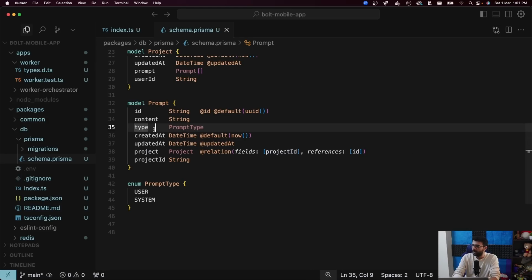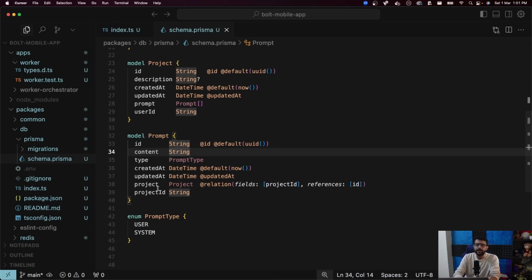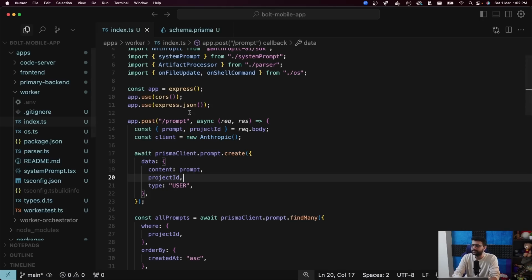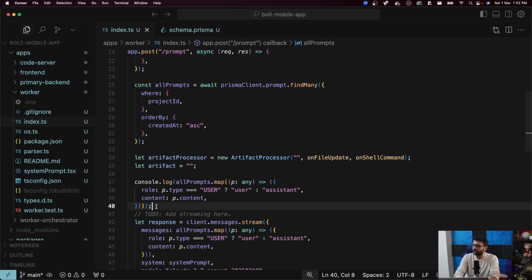So all these messages, be it our messages or the LLM messages, need to be dumped in the database. So this prompt table is a one-to-many relationship from the project. Every project has a series of prompts: user prompt, assistant prompt, user prompt, assistant prompt. All of those are dumped into the database. This is me dumping the user prompt. Then I fetch all the prompts from the database. Right now the user has only put one, but what are the existing prompts in this specific chat? I get all of them, and that is what I forward to the LLM.